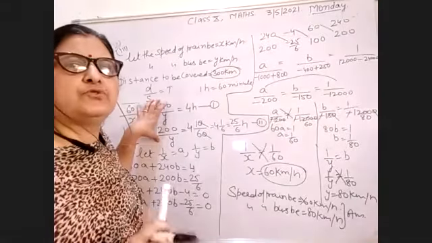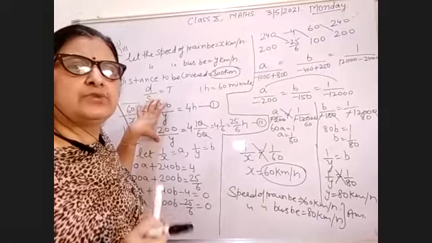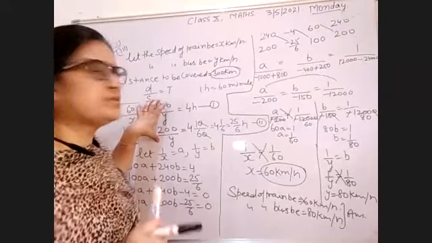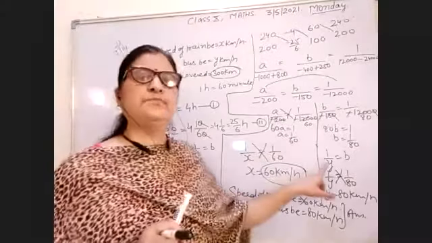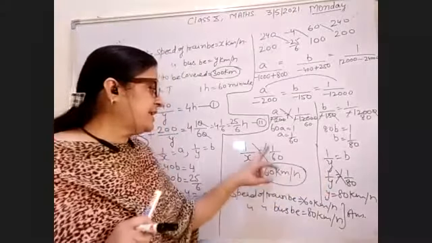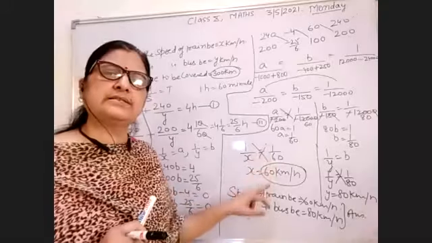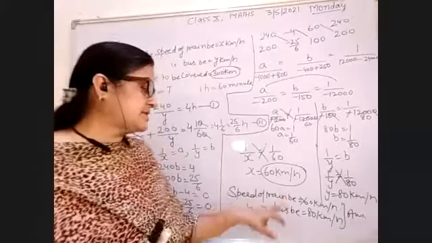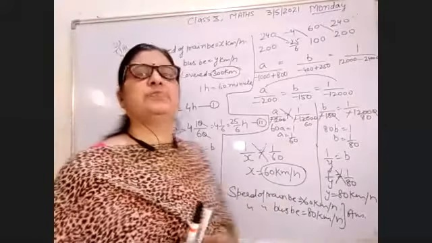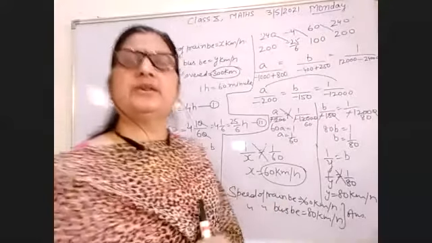So first we have to reduce it into a linear pair by using 1 upon X equals A and 1 upon Y equals B. In place of A, I put here 1 by 60, and you get the speed of train 60 km per hour and speed of bus 80 km per hour.